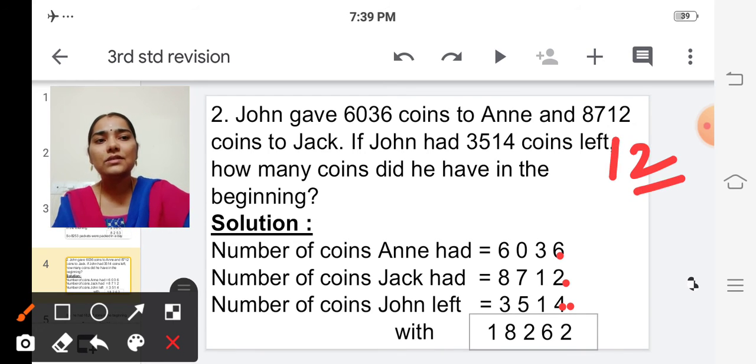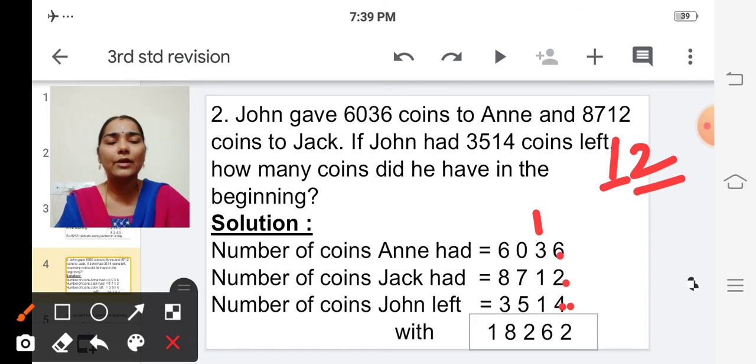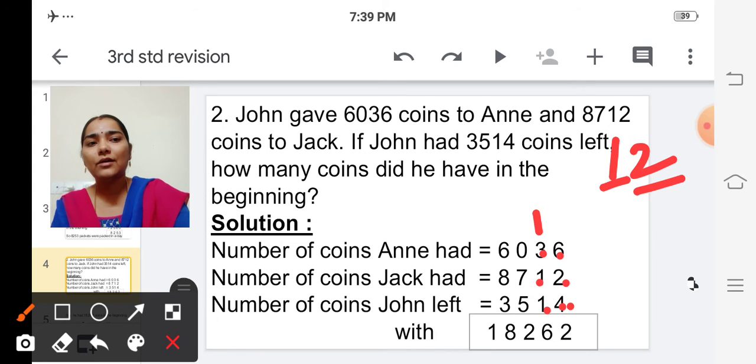So we have to put this 2 in the answer place and we have to carry over this 1 to the next place. So first let's add 1 and 3. So 3 in the mind, 1 in the finger. After 3, 4. The next we are going to add 4 and 1. 4 plus 1 is 5. The next 5 plus 1. 5 plus 1 is 6.